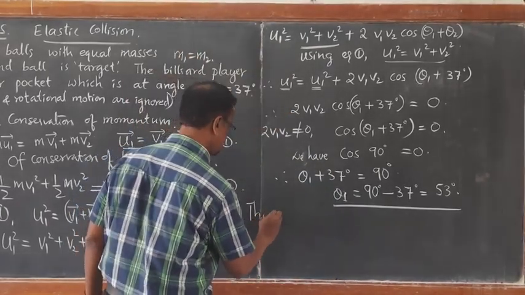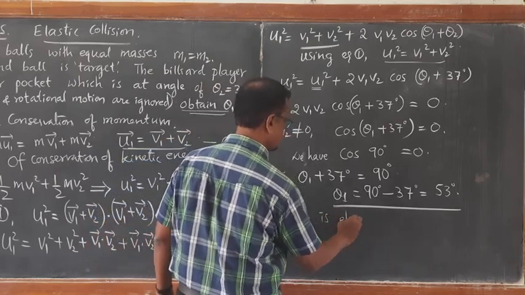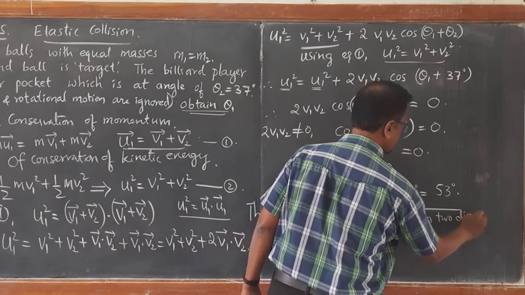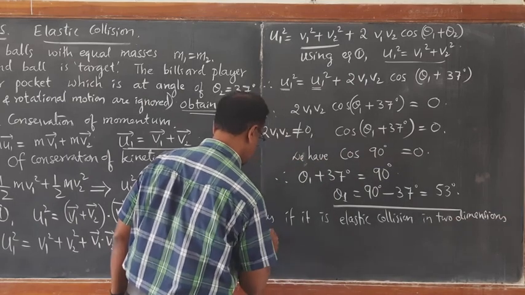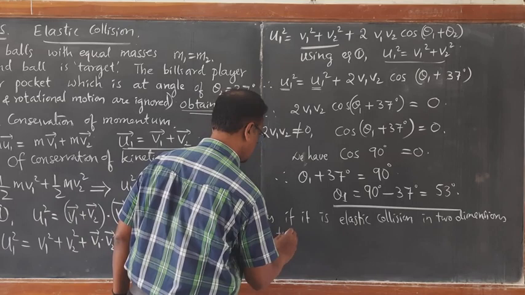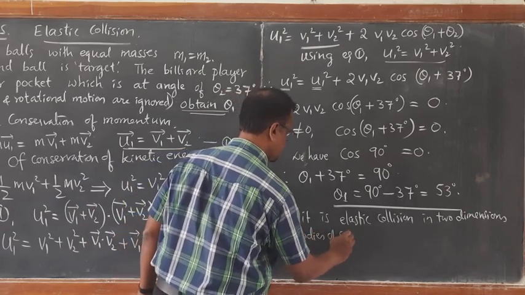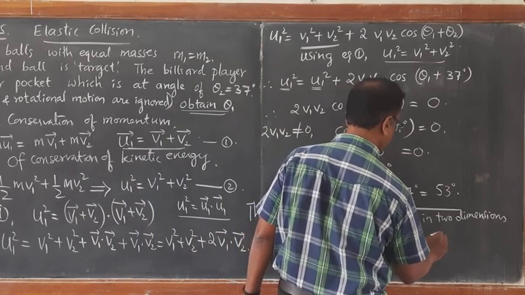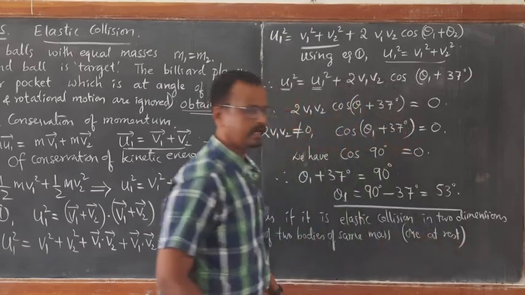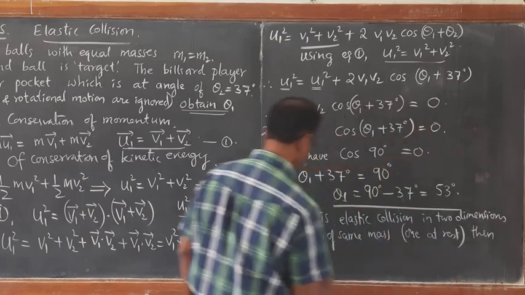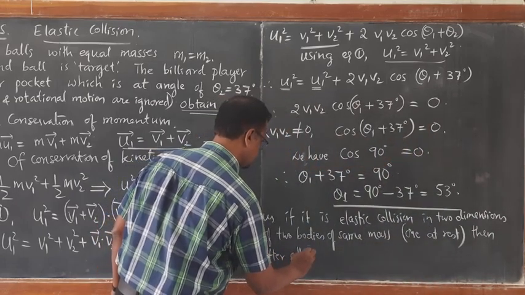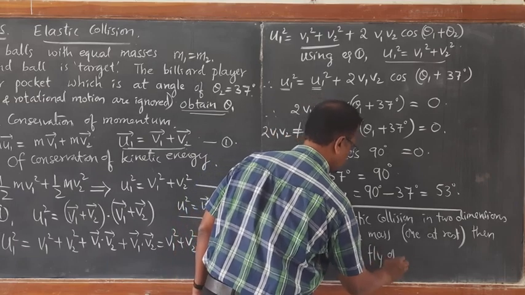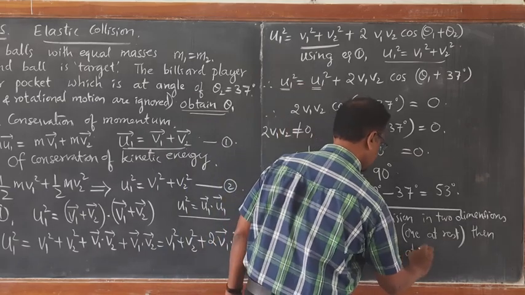Thus, if it is an elastic collision in two dimensions of two bodies of the same mass, one at rest, then after collision they fly off at right angles to each other.